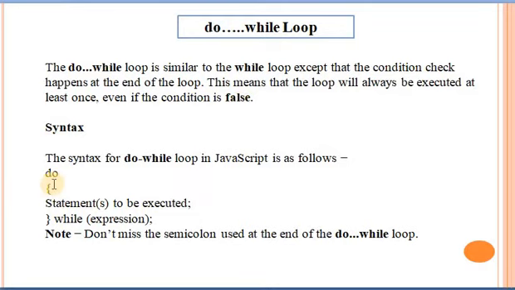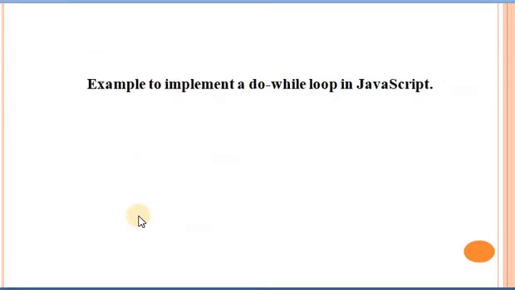The syntax of do while is: do, the statement to be executed, and then while, the expression. Note that you should not miss the semicolon used at the end of the do while loop. You should place a semicolon at the end of the do while loop. Next point is an example of a do while loop. Let us see how to implement a do while loop in JavaScript.